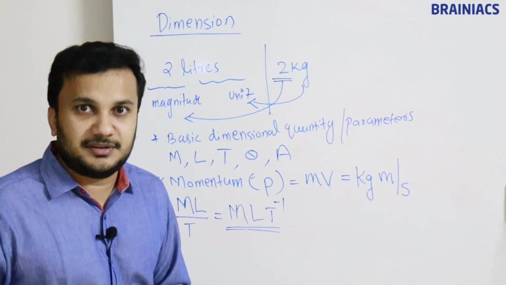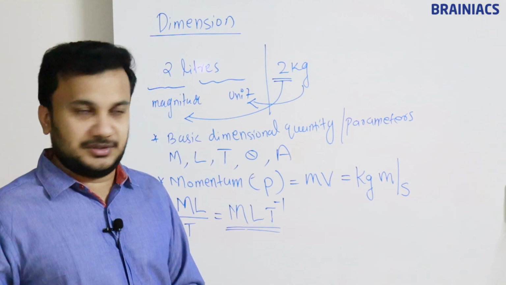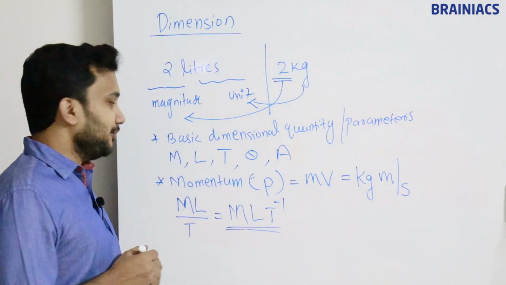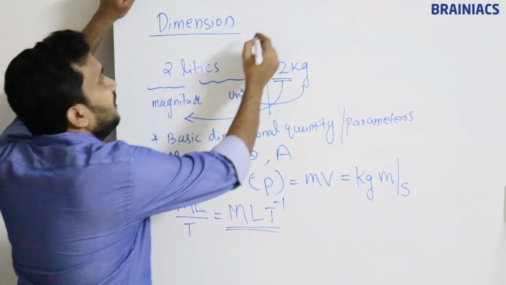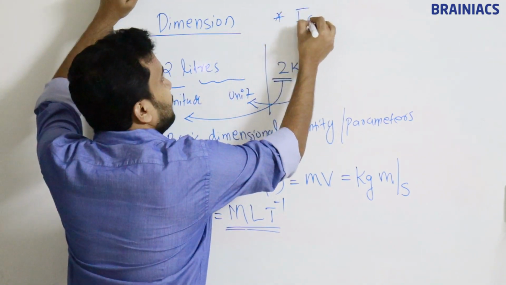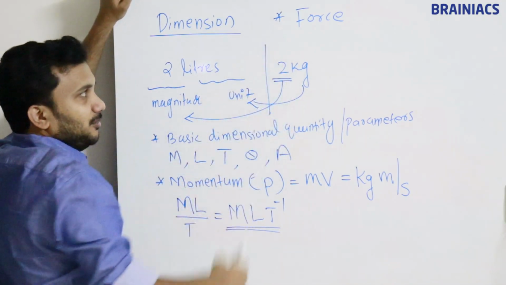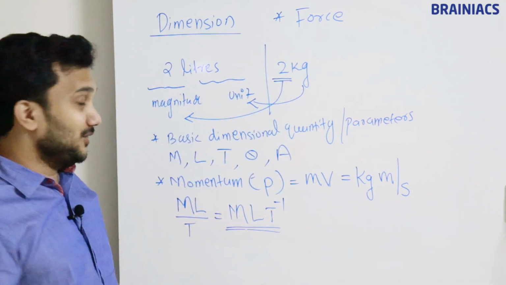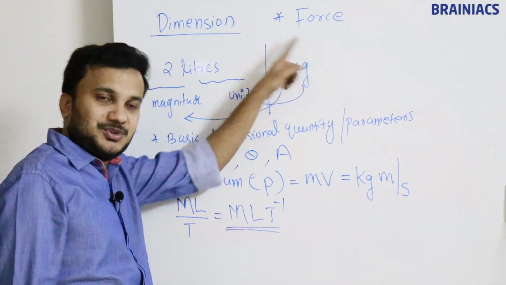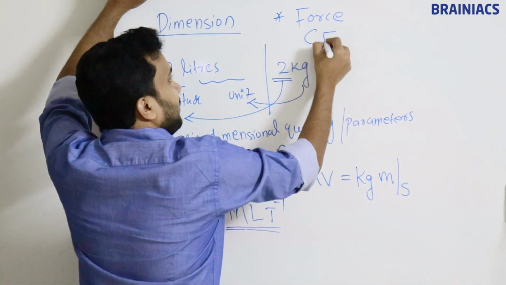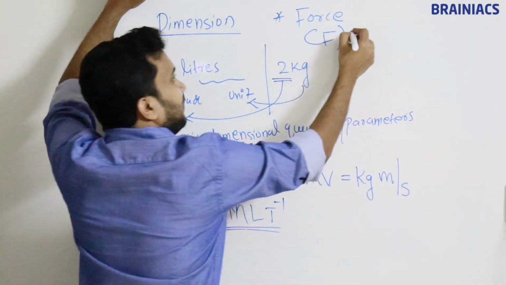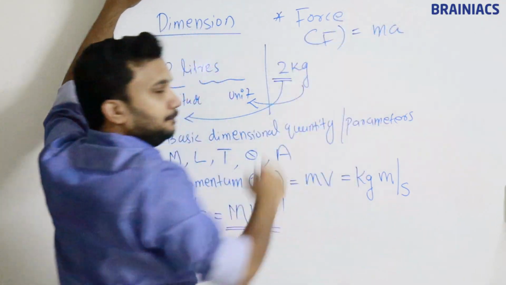Force, you have learned in school also, right? Force. What is the dimension formula for force? We'll take it as the next example. So we are writing force, next point. Okay, so you can see the star points I am writing. All the star points should be there in your notebook also. Okay, so what is called force? Force, you know, is represented using a letter called F. F is equal to ma.